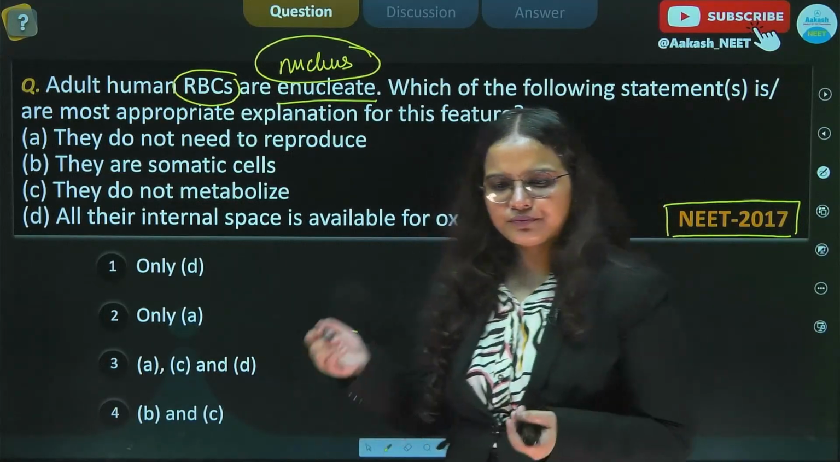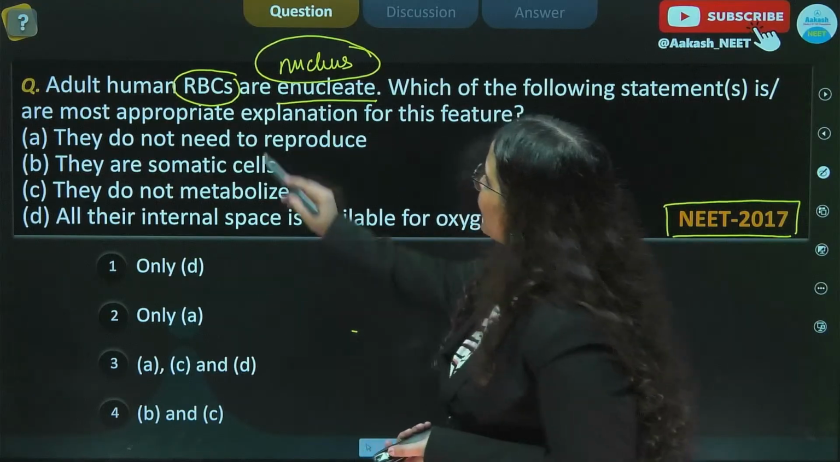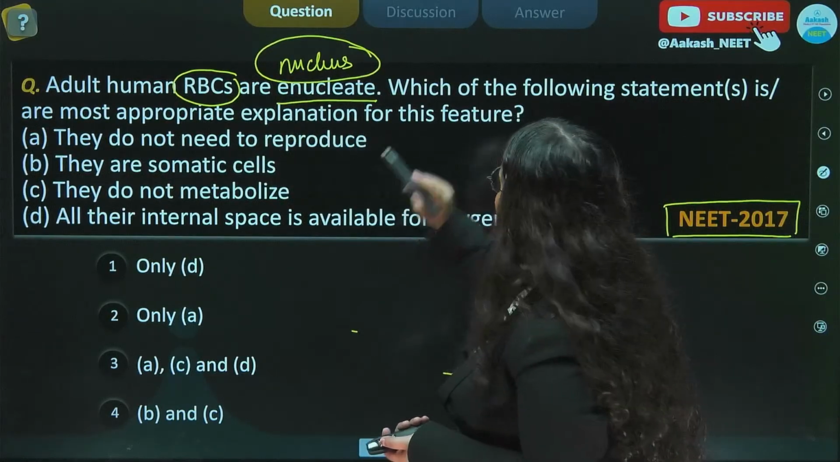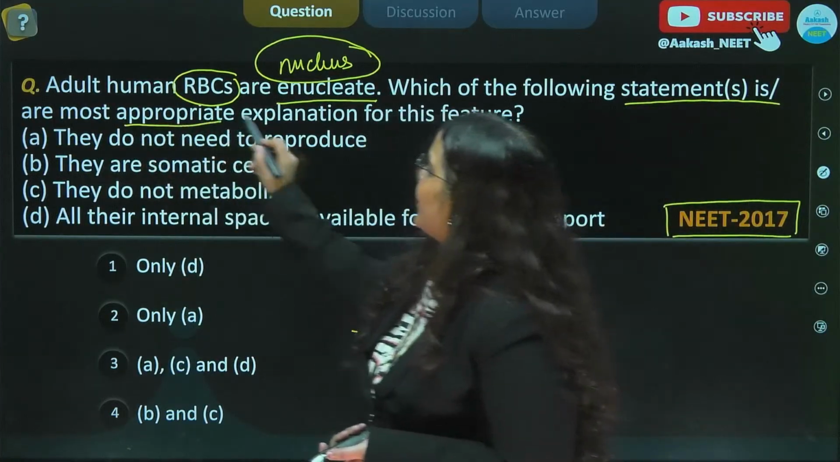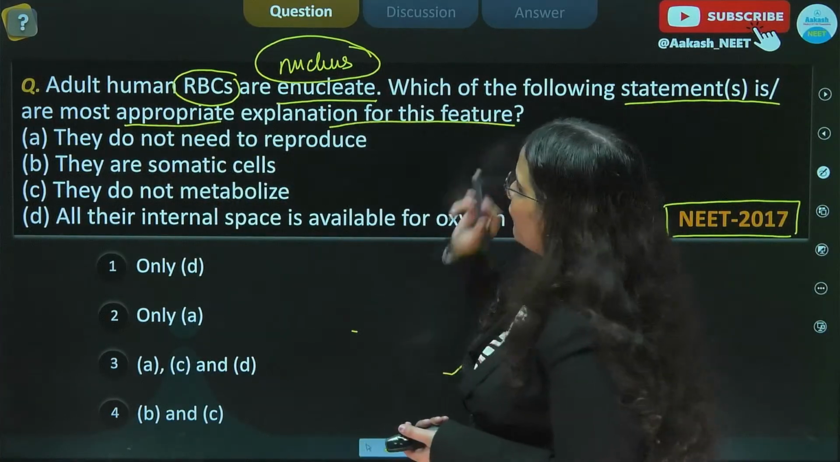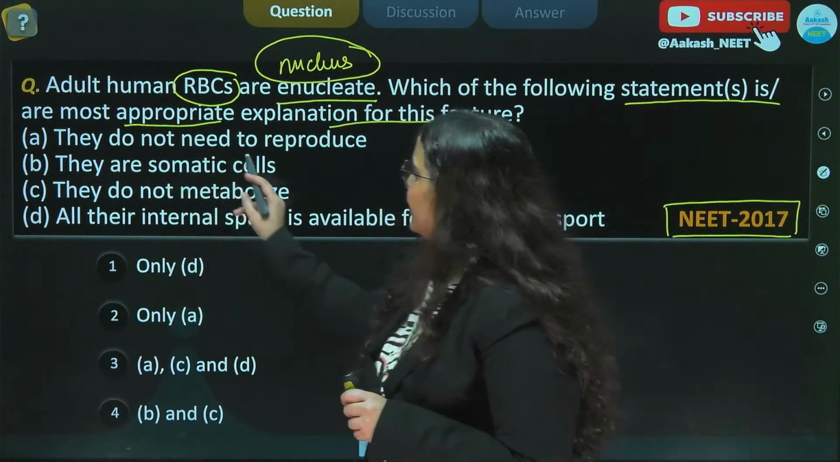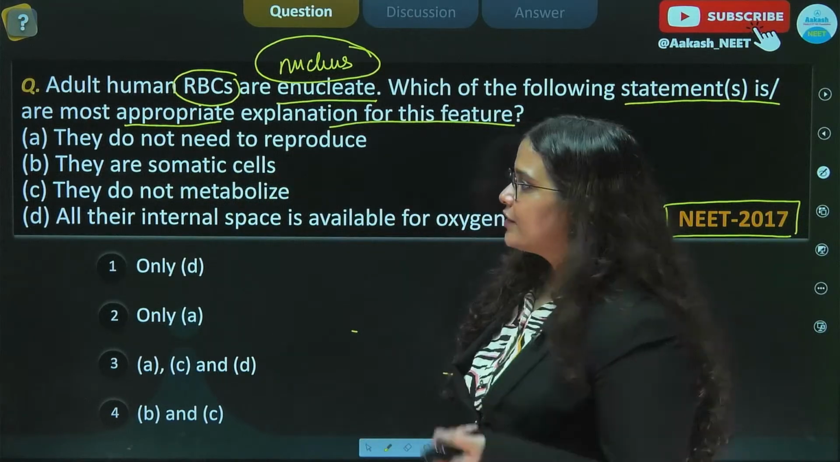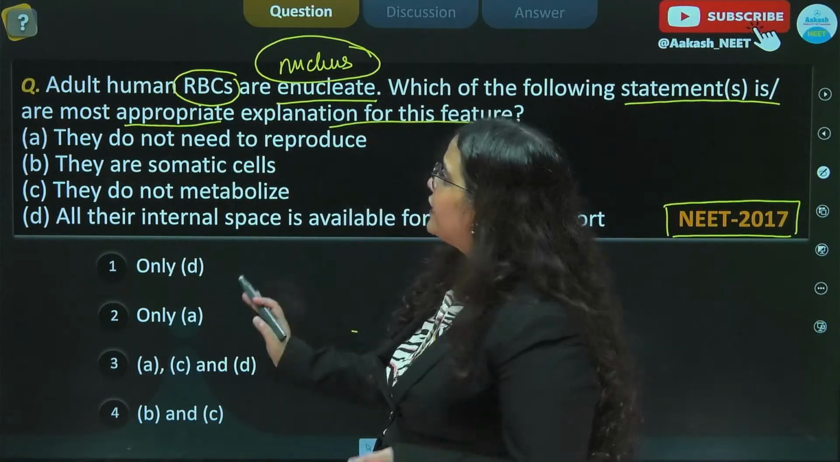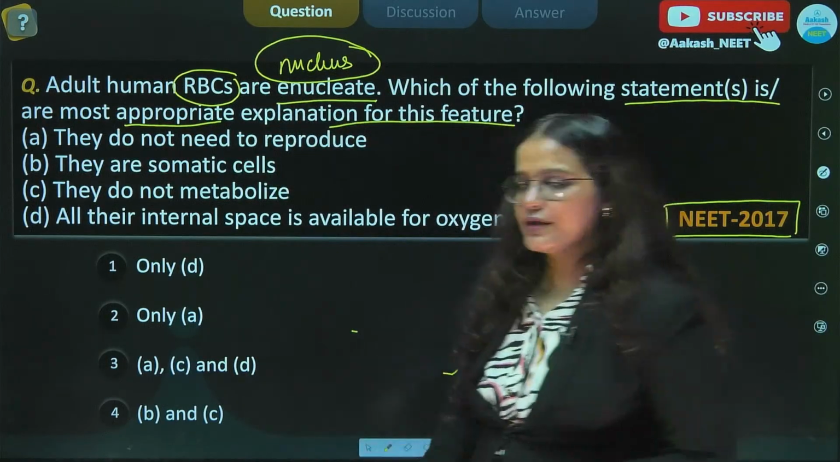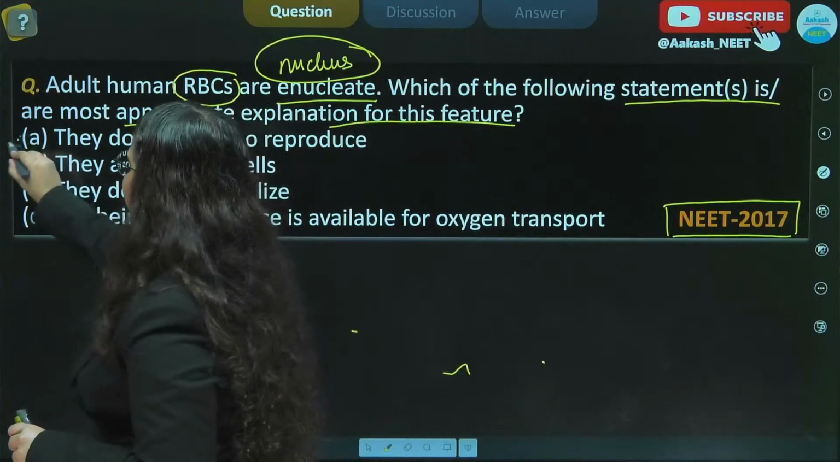All right. So adult human RBCs are enucleate. Which of the following statements is the most appropriate explanation for this feature? Option A, they do not need to reproduce. All right. RBCs indeed do not reproduce, but this is not the reason why they lack a nucleus. So option A is incorrect.